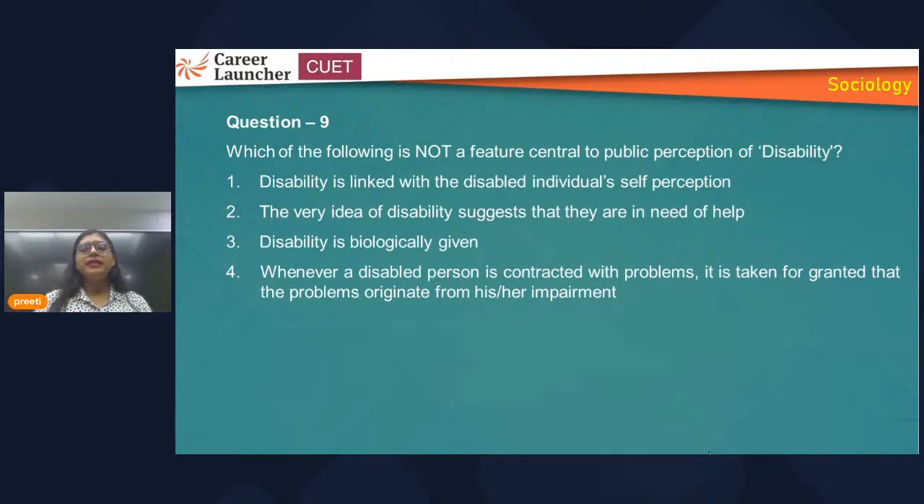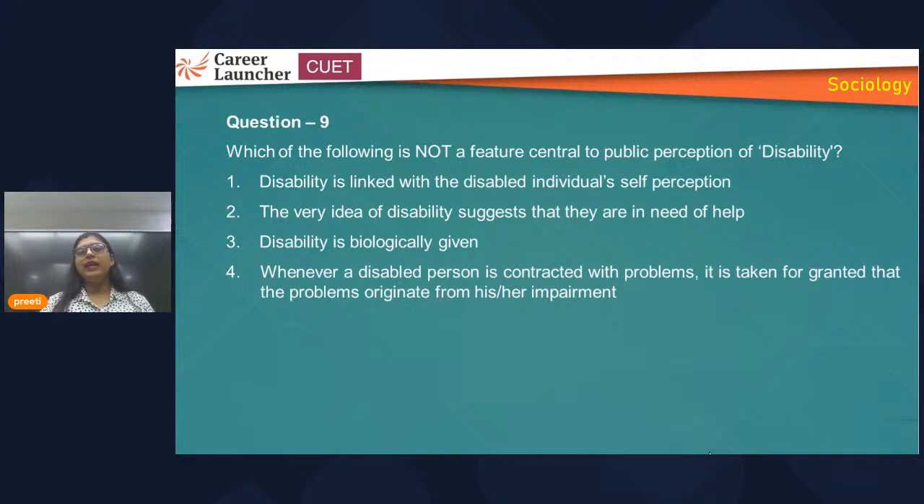What are the options? Disability is linked with the disabled individual's self perception. It means whenever we say disability, they link it up with the disabled individual's self perception. It means the person who is disabled, so that is his self perception that he is disabled, and what people think about him. Then the very idea of disability suggests that they are in need of help.